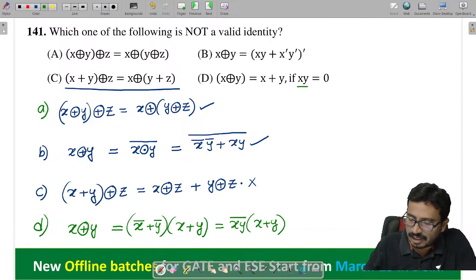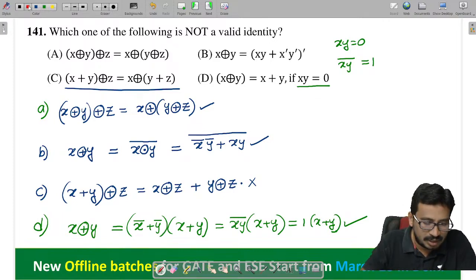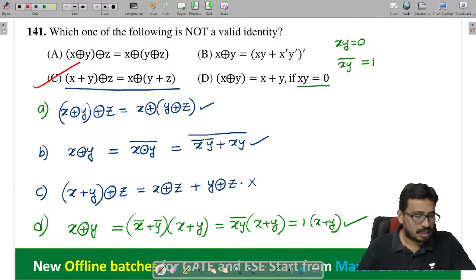They have given xy is equal to 0. That means if xy is equal to 0, what is this xy bar, you tell me, which is equal to 1. So then it will become 1 into x plus y. All of you tell me, so this is also correct, right? So which is the incorrect option, tell me. Option C.